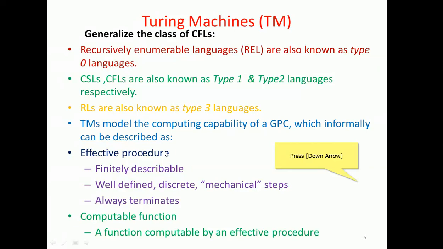So these are all adjectives that hamper over this effective procedure computations. This effective procedure is going to be invoked in a particular algorithm. So that is a computable function. The function computable by an effective procedure is a more impactful and more effective one.